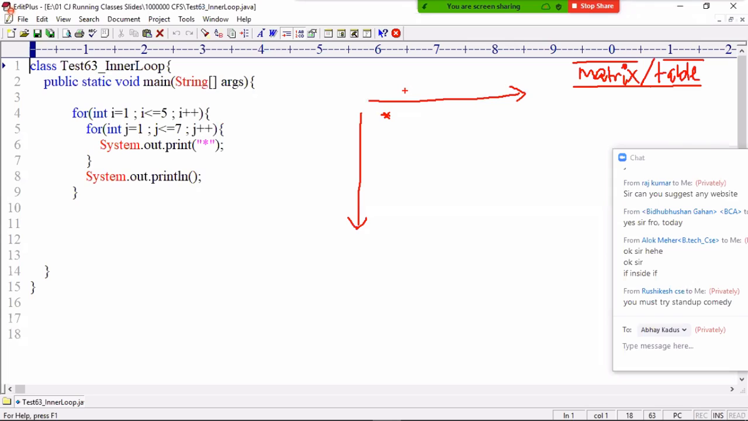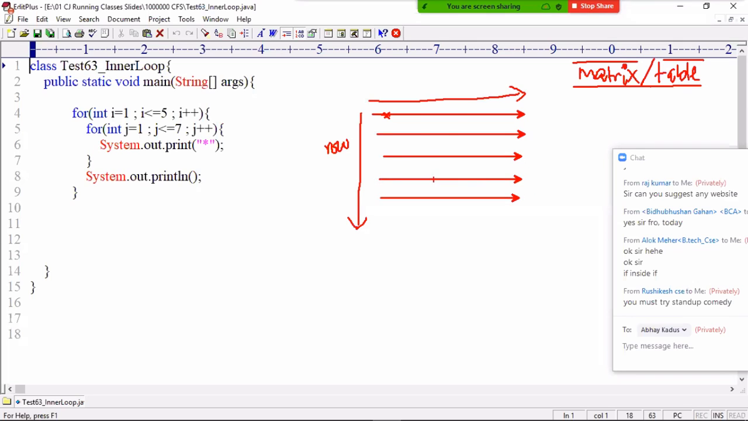Maybe you will get confused. Now this is the number of rows. In each row you have columns. In each row I want to display columns. How many columns? First column, second column, third column, fourth column, fifth column.